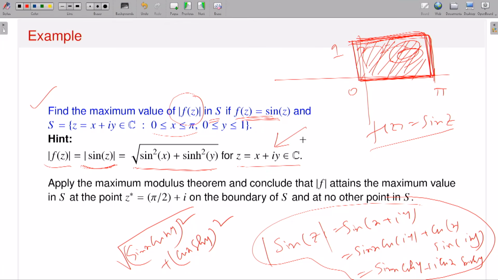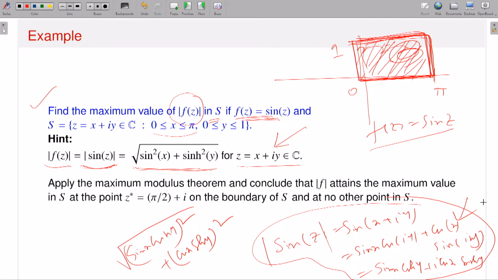This kind of equality I have already discussed when I was talking about my function sine z. This is actually an unbounded function. If you remember, in that lecture I discussed this equality, that modulus of sine of z is the square root of sine square x plus sine hyperbolic square y. It is easy. You just use the trigonometric formula and you will be able to prove that.